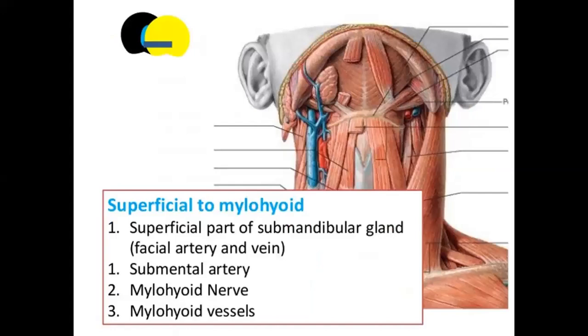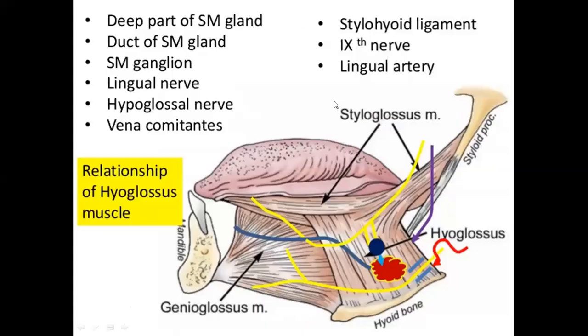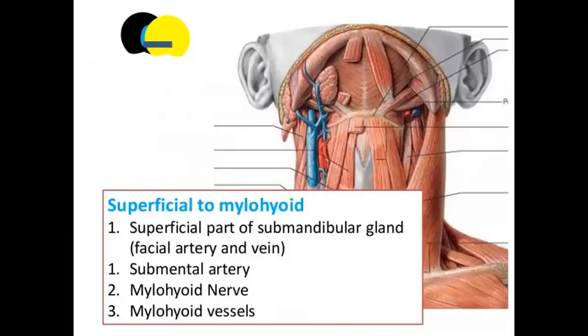So superficial to mylohyoid, as I told you, you have the submandibular gland. See, this is the submandibular gland. Now to mylohyoid is a branch of the inferior alveolar nerve, which is a branch of the mandibular nerve, and the mandibular nerve is a branch of the trigeminal nerve. Within the mandible there passes the inferior alveolar nerve that gives a branch, the nerve to mylohyoid, and that nerve to mylohyoid supplies the anterior belly of digastric and the mylohyoid muscle.